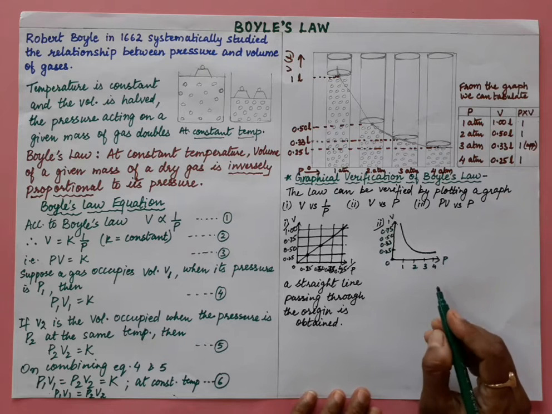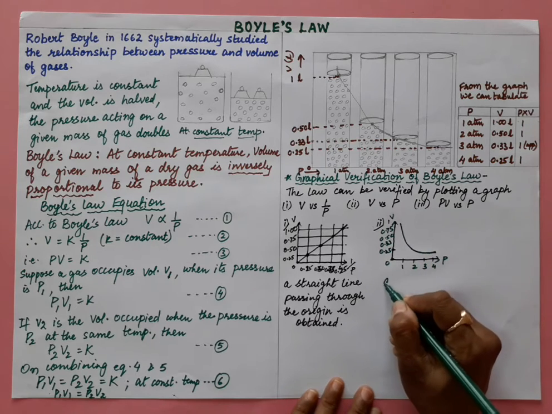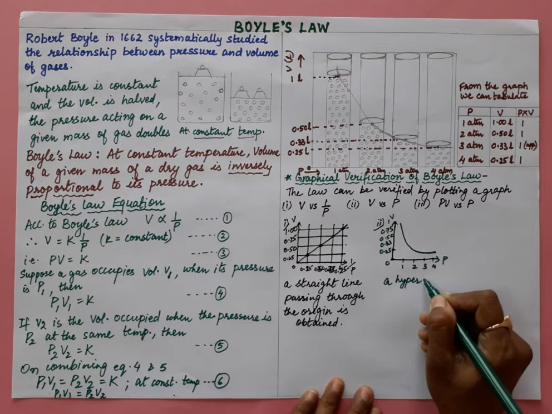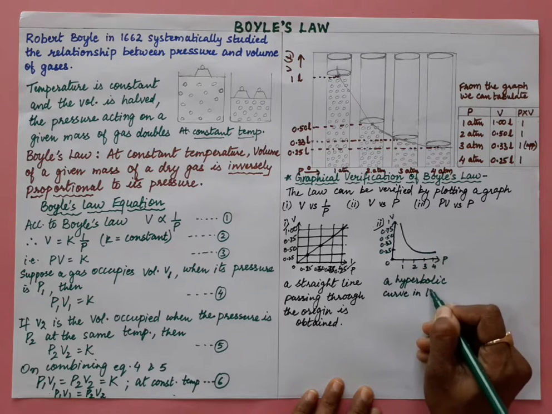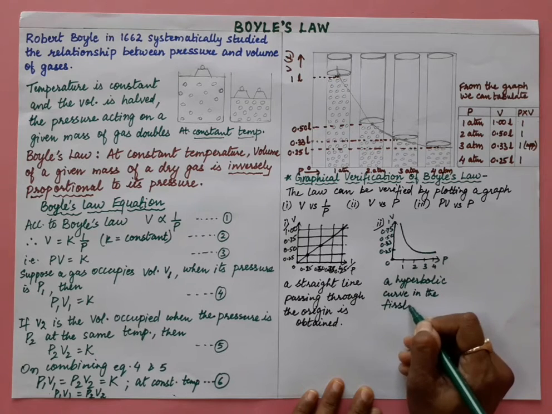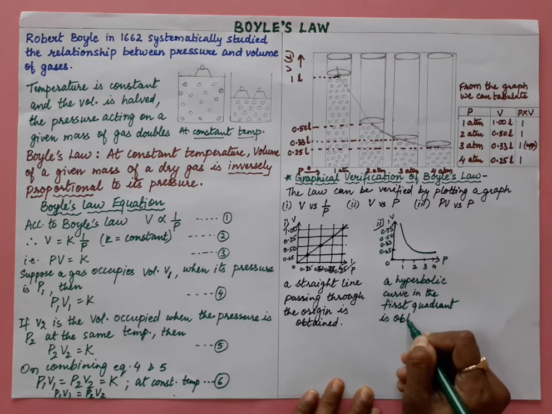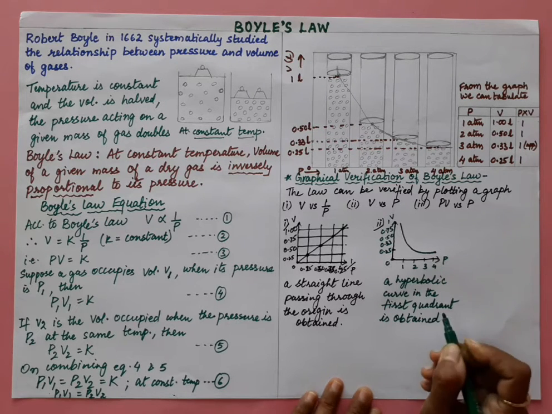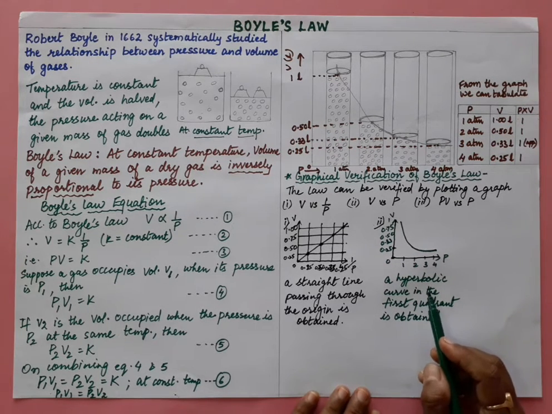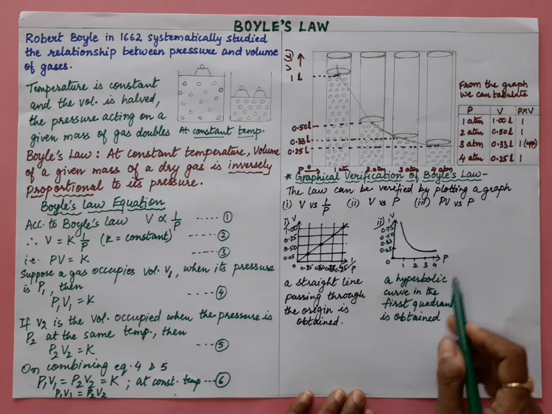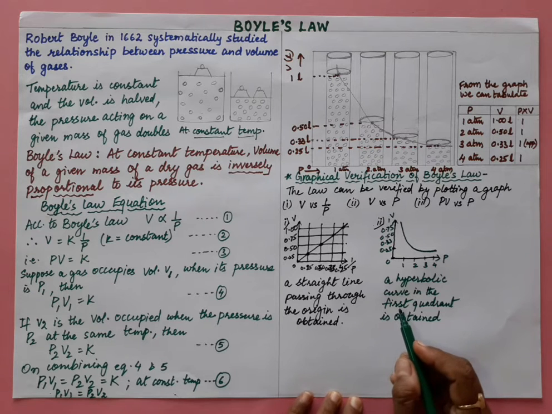So when you see this, you will get a curve over here, as you saw in this graph right now. Always when we are plotting the graph between V against P, a hyperbolic curve in the first quadrant is obtained, right? Now we need to note that the term isotherm, meaning constant temperature, is used to describe such graphs. All these are at constant temperature, so we will use the word isotherm for that, right?